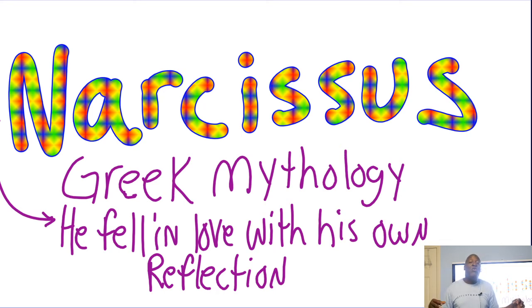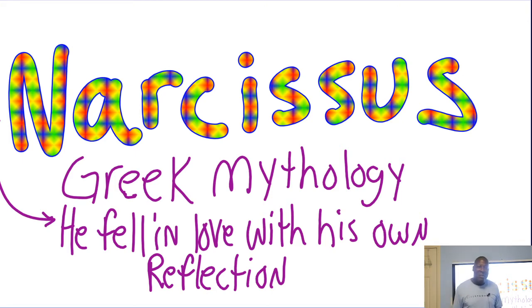When somebody says you're narcissistic, that means you're conceited. You think it's all about you. You think you're just so beautiful. Narcissus was that way in Greek mythology. He was so beautiful, he fell in love with his own reflection.